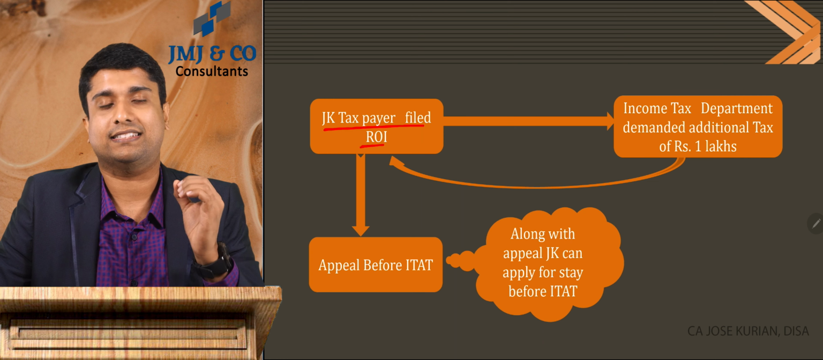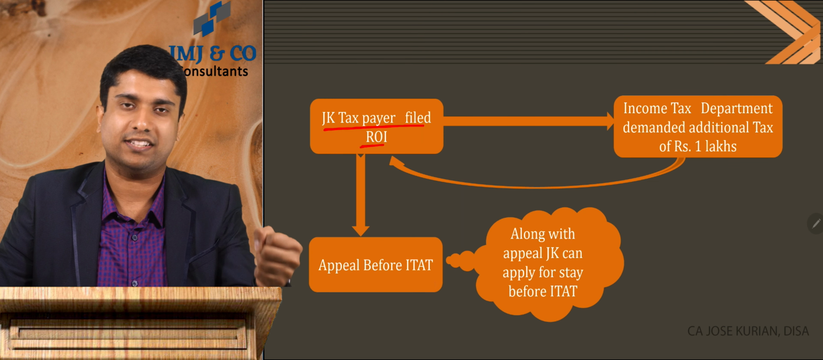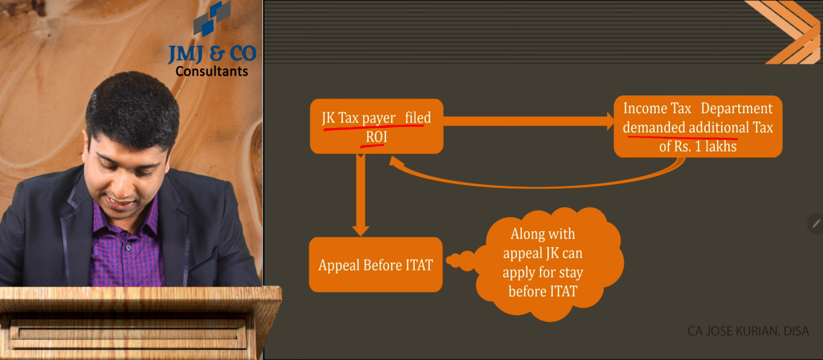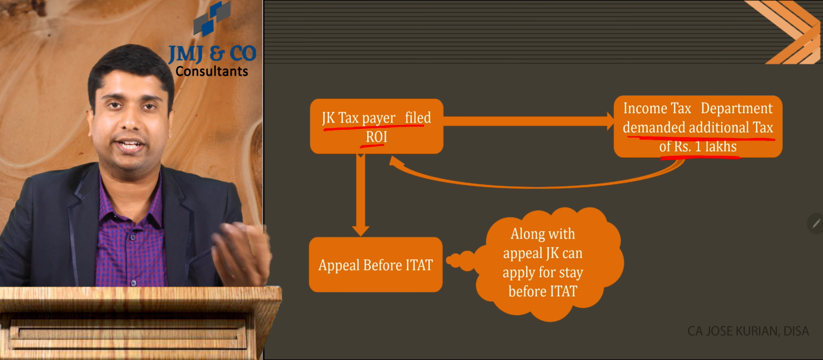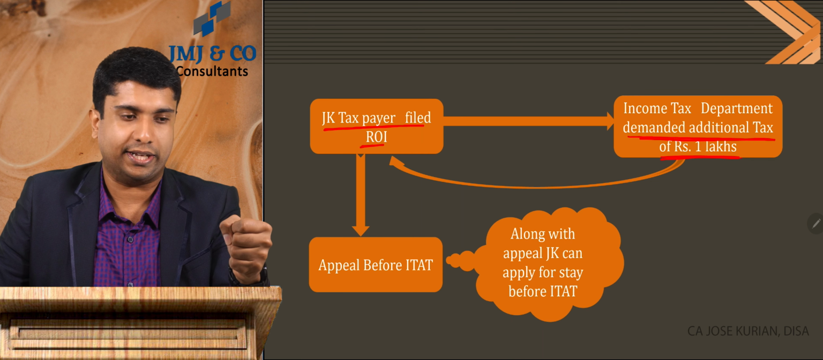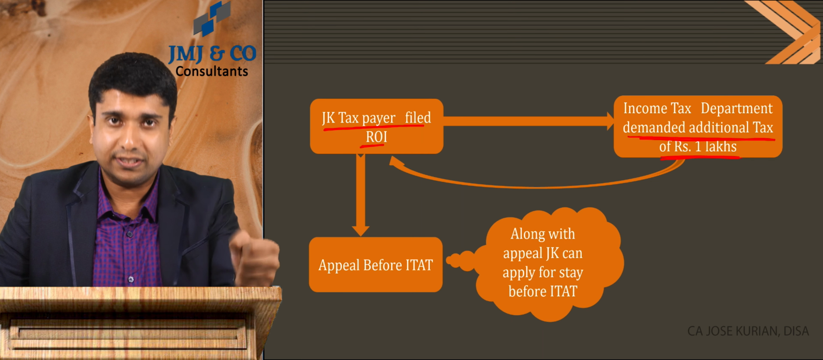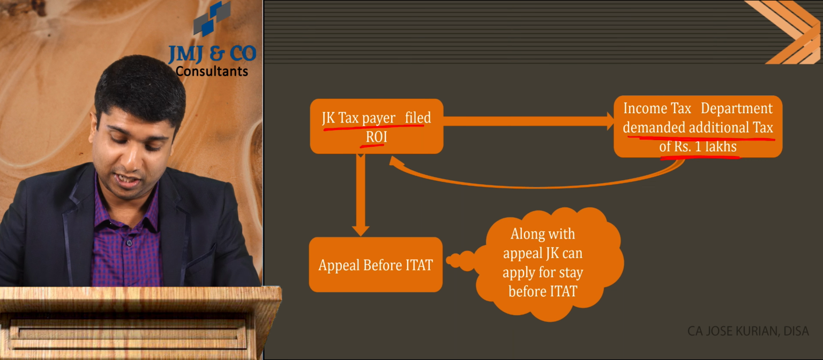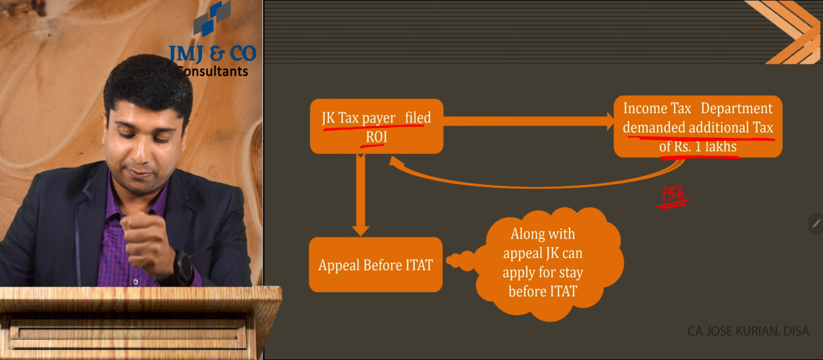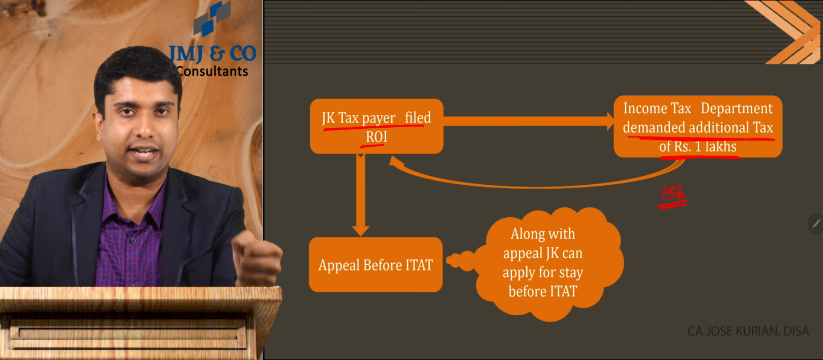The department has selected this return for scrutiny or assessment, and after the scrutiny they have demanded an additional tax of rupees 1 lakh from JK. Once the scrutiny has finished, there will be an order of scrutiny, which we will call an assessment order. Along with that assessment order, there will be a demand notice served under section 156 of the Income Tax Act. In the demand notice, there will be an additional demand of rupees 1 lakh.